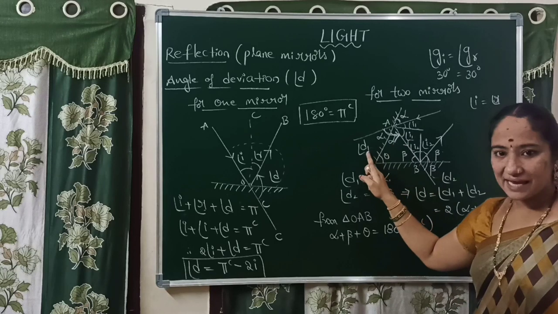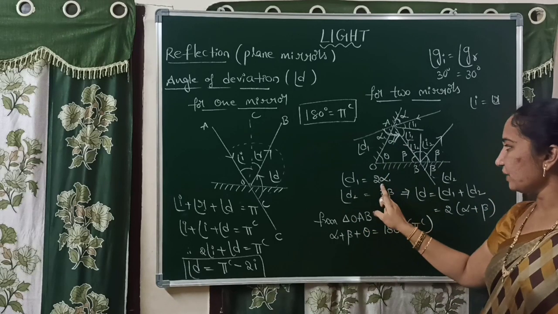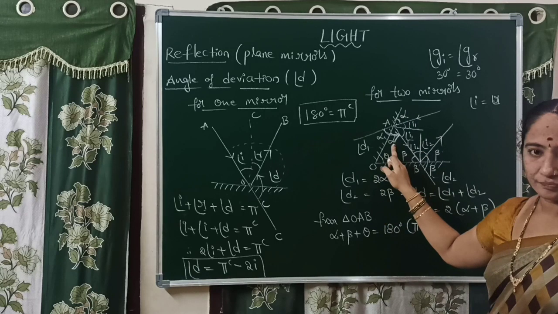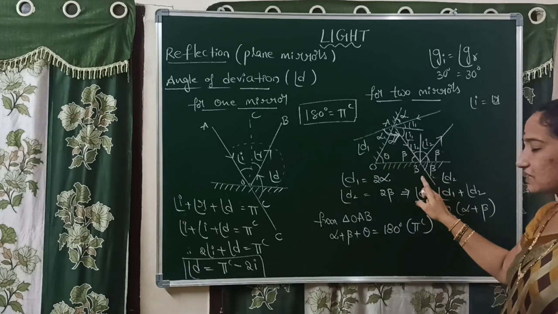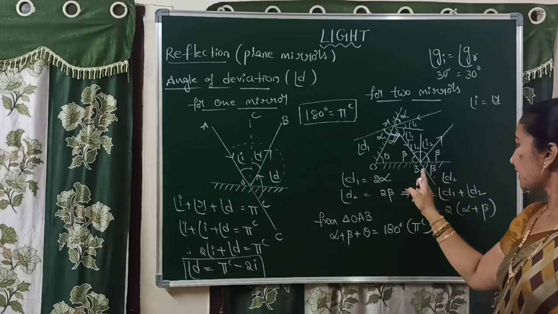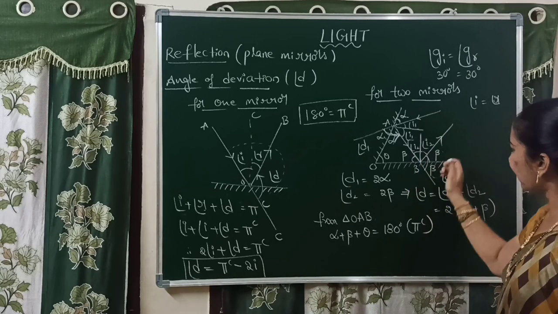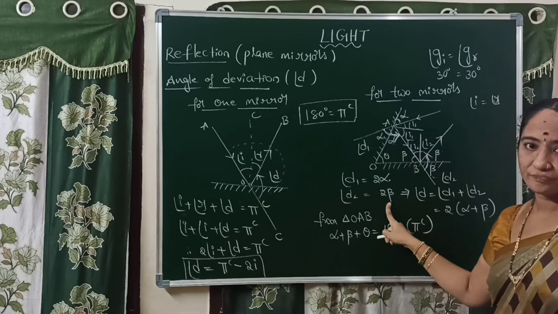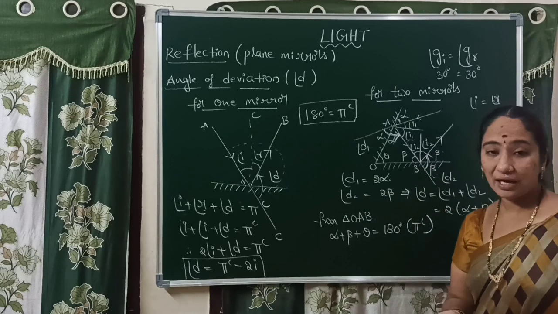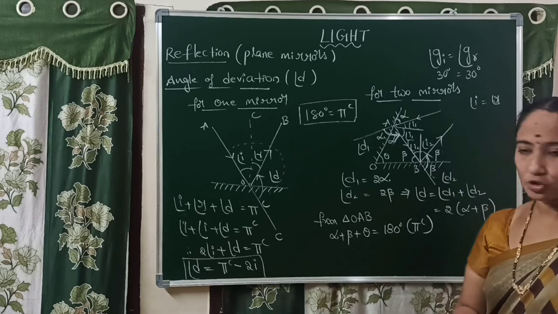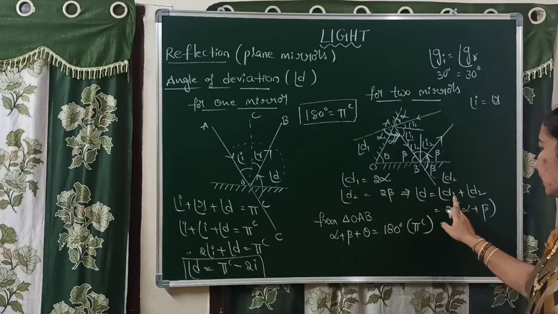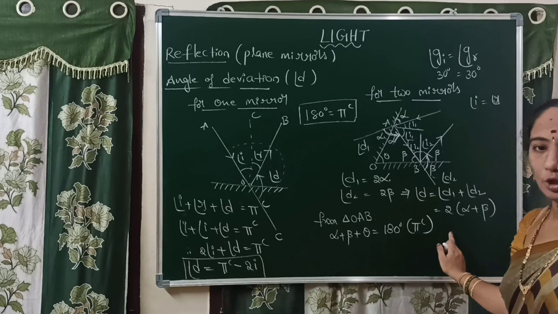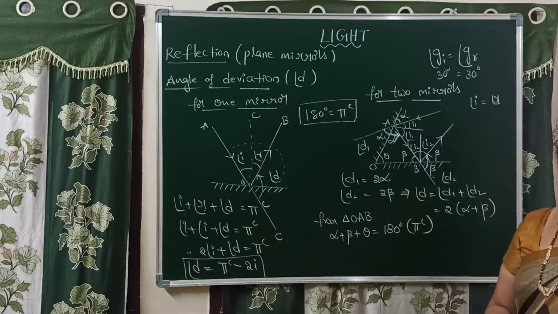So that is called the angle of deviation from the first mirror, alpha. Alpha plus alpha is 2 alpha. Again from the second mirror also, similarly, the extended incident ray makes some angle with the reflected ray, that is beta plus beta, 2 beta. So now we have to calculate the total deviation. How to calculate? D1 plus D2, that is simply, after taking 2 as common, 2 into alpha plus beta.